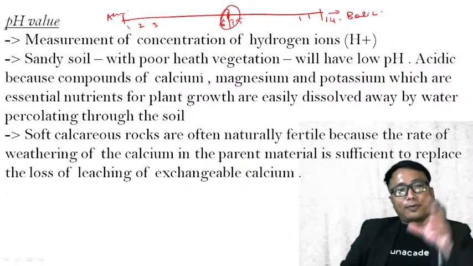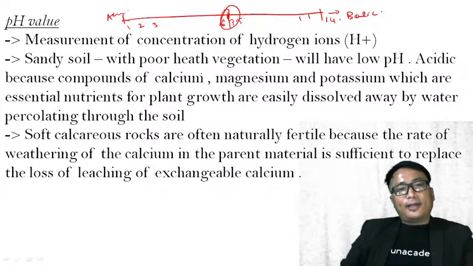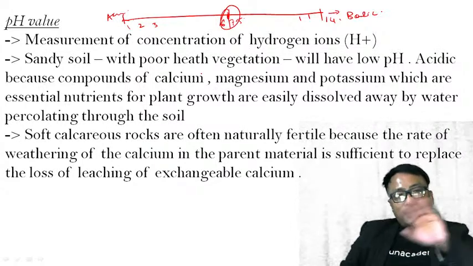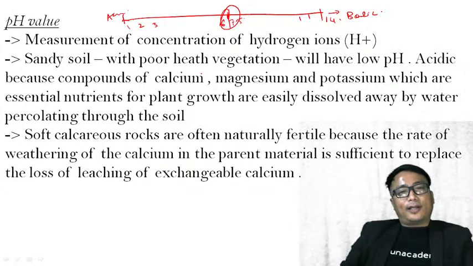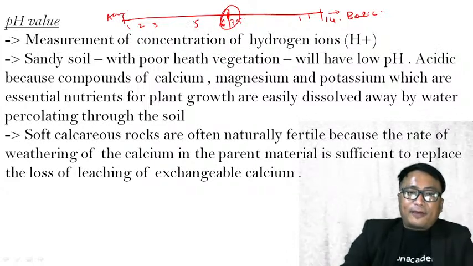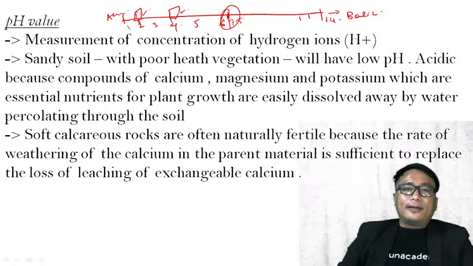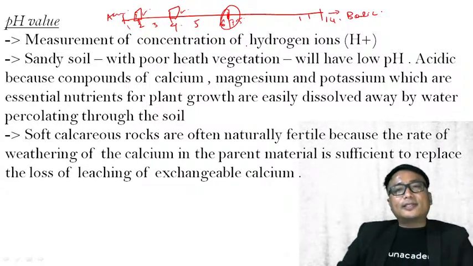Okay, now you take one sample of a soil, you determine the pH value. If the pH value is on the lower side, then it is an acidic soil. Say, for example, if I have 5, I have 4. If I have one soil that comes under this category 4, and one soil that comes under this category 2, then the soil under category 2 will be more acidic as compared to the other. Similarly, the basic on the higher scale. So the neutral soil is between 6 to 7 or 7.5, or you can say 7.